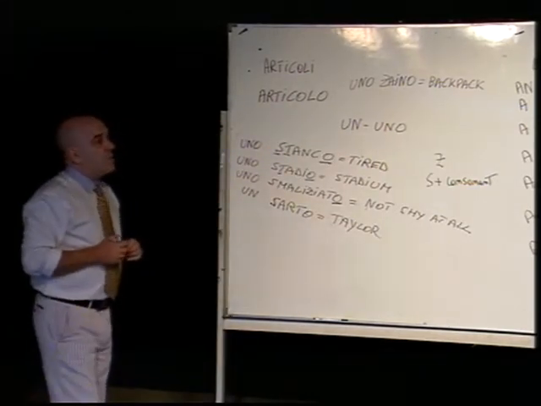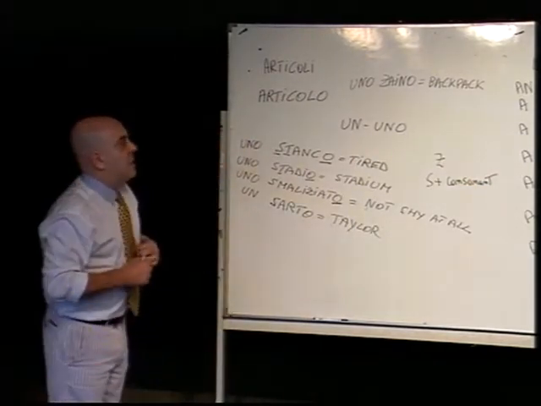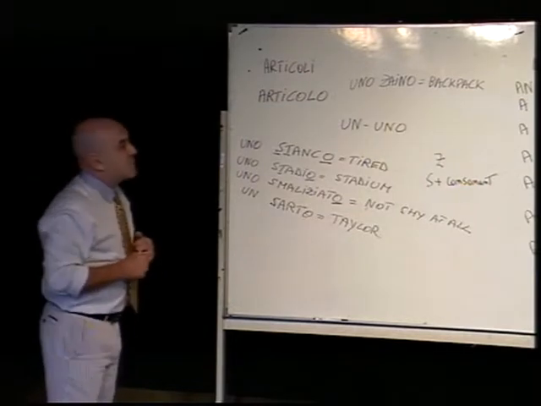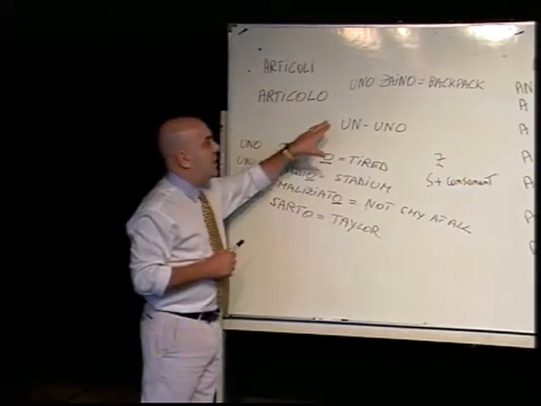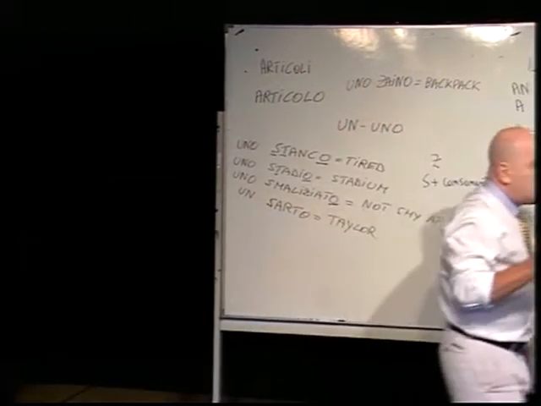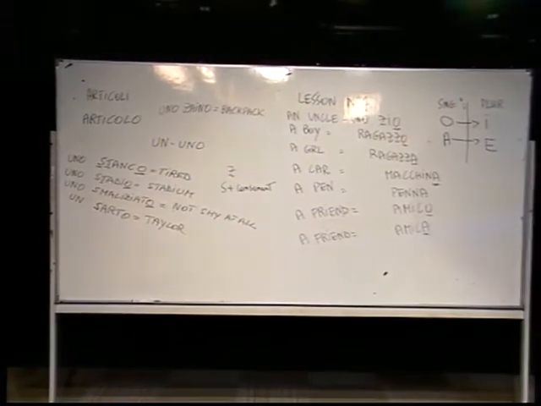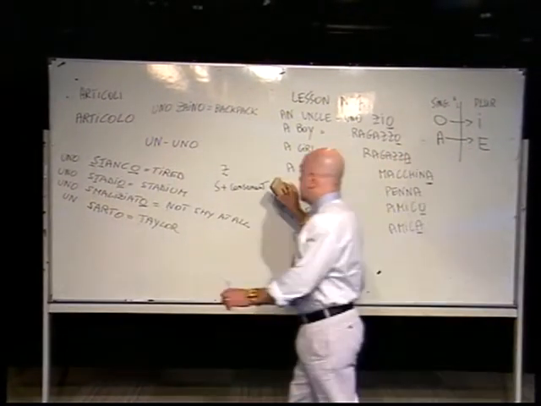So un and uno when you use masculine word. Now, let's go to see how to use the indeterminative article when you use a feminine word, not a masculine word.